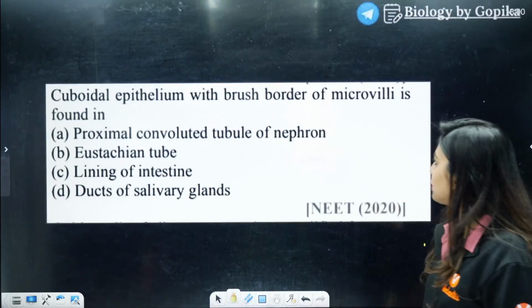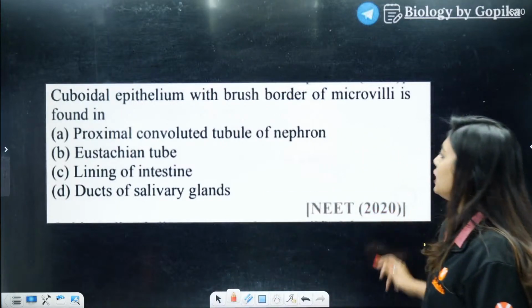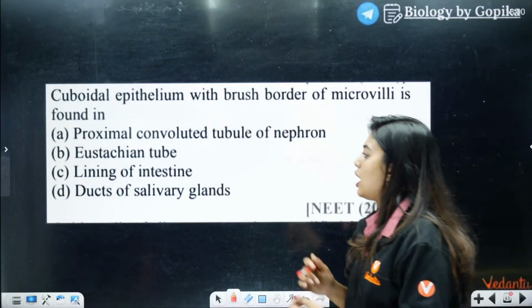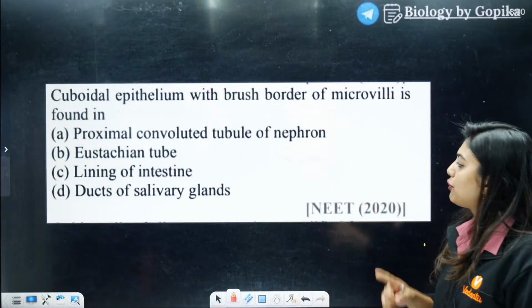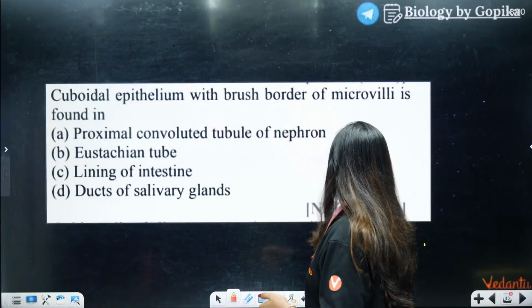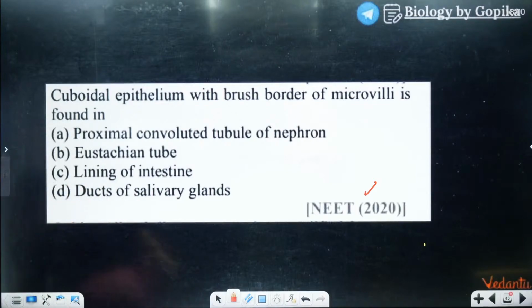Cuboidal epithelium with brush border of microvilli is found in proximal convoluted tubule of the nephron, eustachian tube, lining of intestine, ducts of the salivary gland. NEET 2020 question. Let me just give a call to Baswa sir. By then, please answer this question.